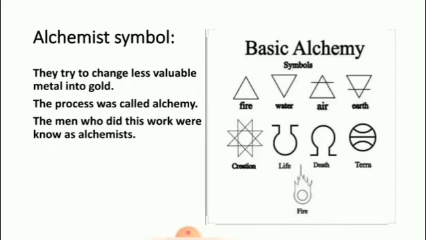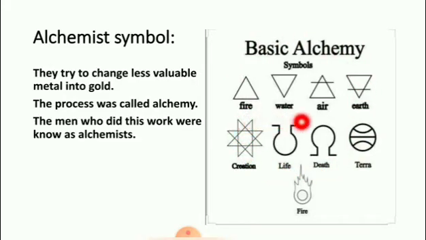In the days of alchemists, the different materials that they used were represented by the above-mentioned symbols, while they tried to change less valuable metal into gold. The process was called alchemy. These are the basic alchemy symbols.